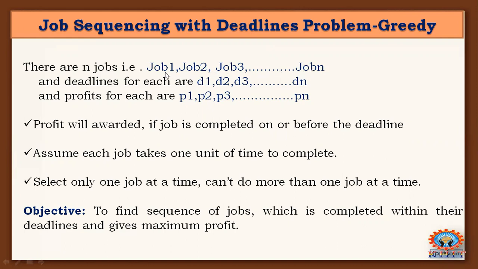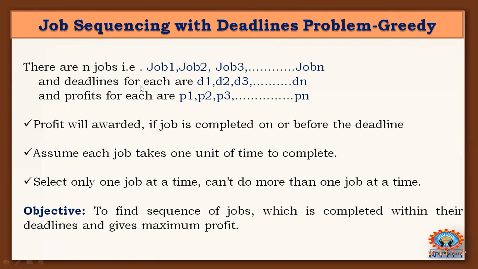For each job, there should be a time slot. How much maximum time is required? That is called a deadline. For each job, there is a deadline. Within the deadline time slot, the job is to be completed.